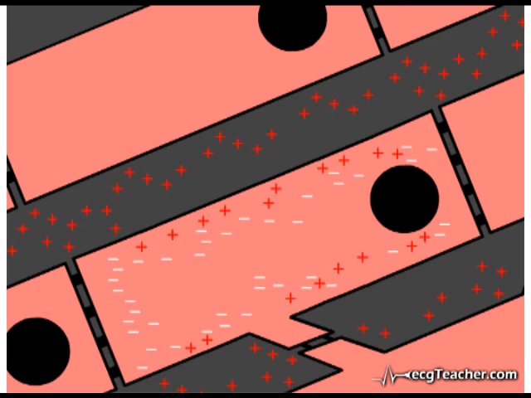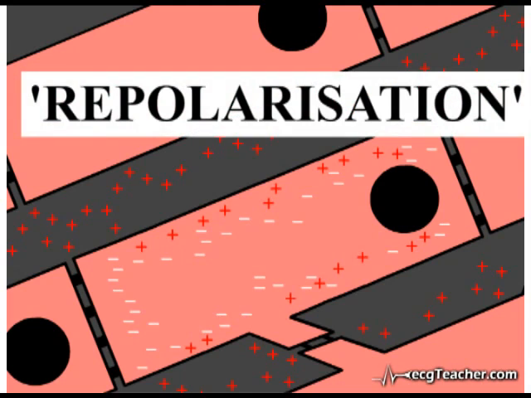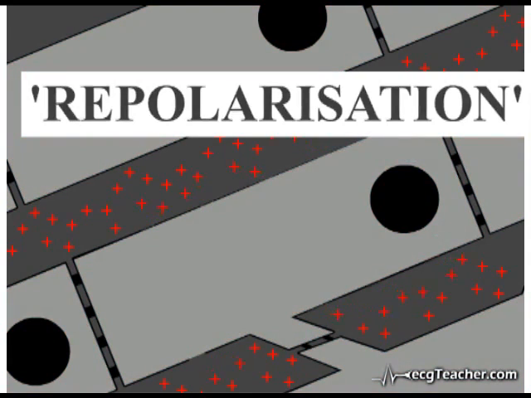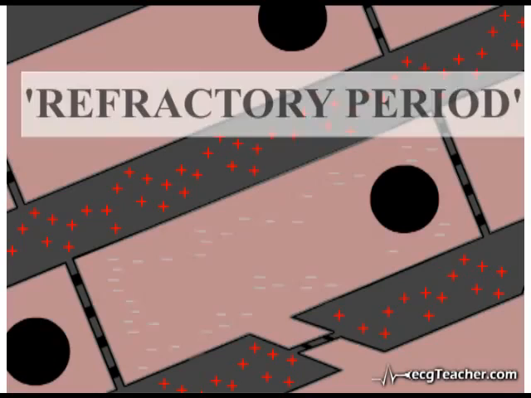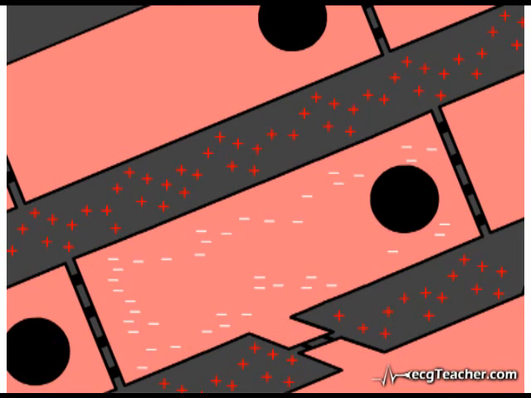Cellular depolarization in conducting tissue and myocytes is followed by a slower phase of repolarization, and during much of the latter process, the cell is refractory to further stimuli. During this refractory period, the cell will not depolarize either spontaneously or in response to an external stimulus. Cellular automaticity and the existence of the refractory period are crucial to understanding cardiac arrhythmias.